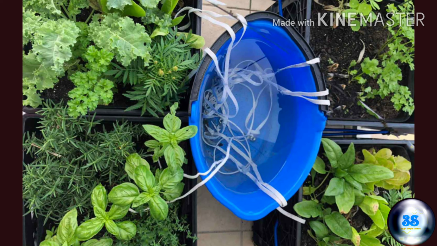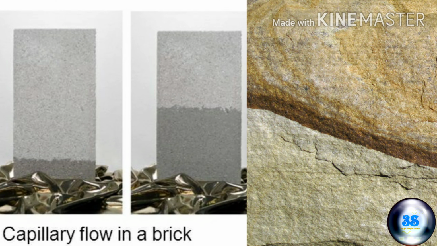Due to capillary action, water will slowly transfer from the bucket to the plants. This can be used to water house plants when nobody is at home. Some stones also get water from bottom to top using capillary action. See here, capillary flow in a brick.